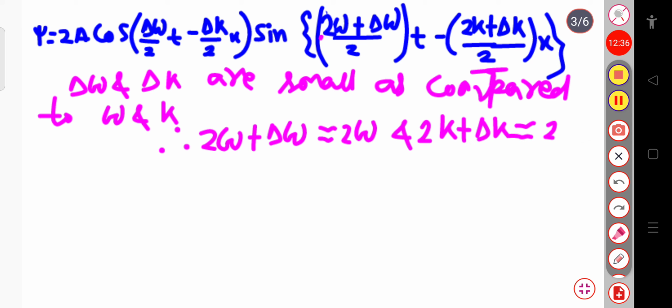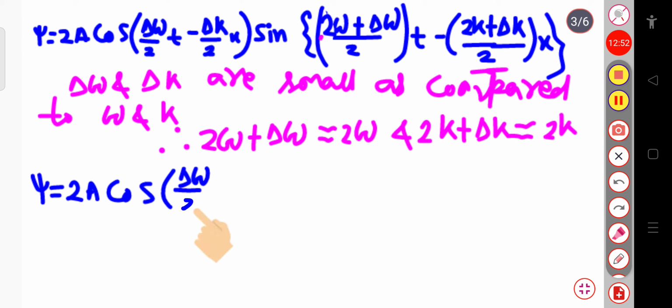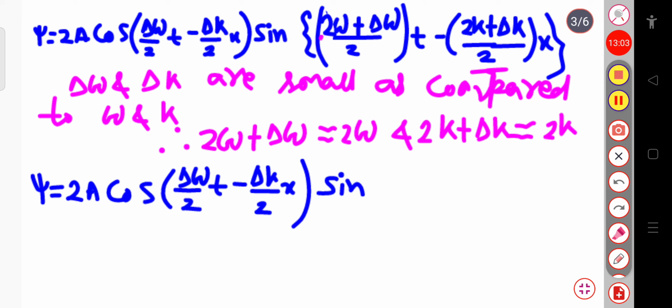Now if I substitute this in the wave function, psi will be equal to 2a cosine, which remains as it is, delta omega by 2 into t minus delta k by 2 into x, again sine, and in place of 2 omega plus delta omega, I write 2 omega by 2, so that will be omega into t. Again in place of 2k plus delta k, I write 2k, so the 2 gets cancelled, and I can write k into x. This is my expression.